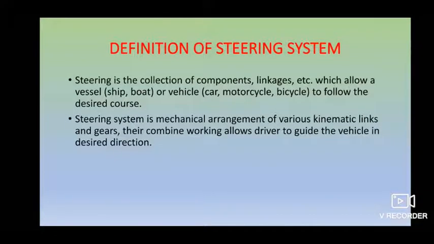Let's start the topic with the definition first. As you know, steering is a collection of components and linkages which allows you to control the vehicle. In a simple definition, if you want to drive a vehicle and control its function, making a turn to the left or to the right, it is controlled with the help of a component which we call the steering system. The steering system is a mechanical arrangement of various kinematic links and gears that work in combination to allow drivers to guide the vehicle in the desired direction, whatever direction you want to travel.